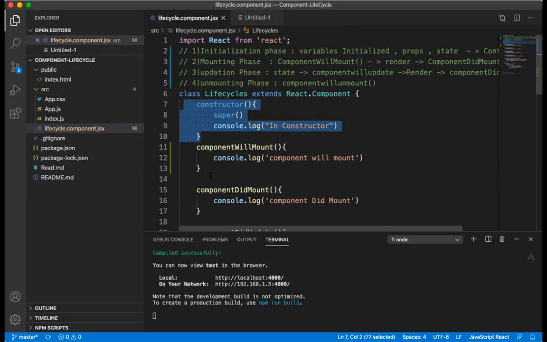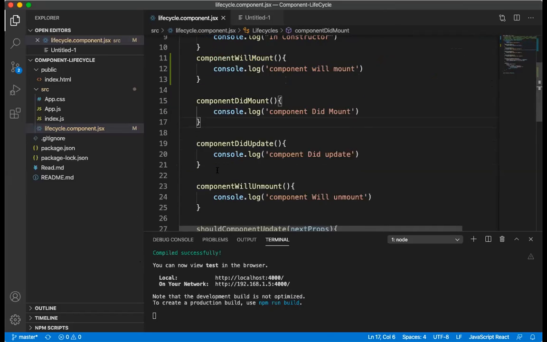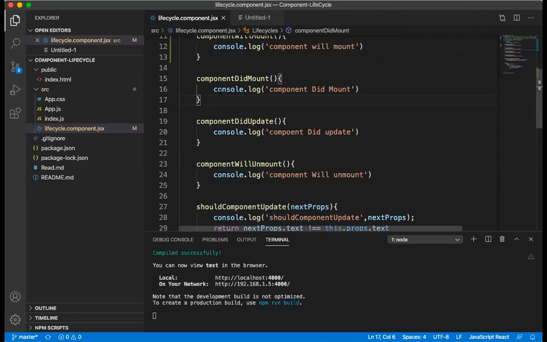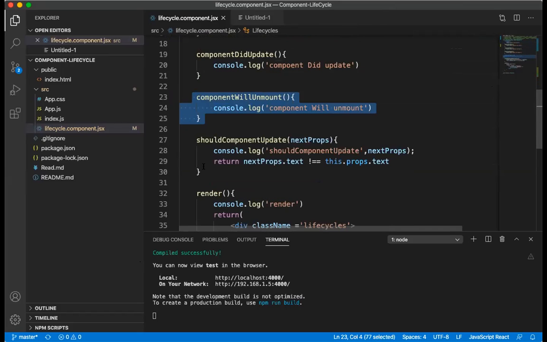After that, component will mount will be triggered. After that, component did mount will be triggered, then component did update, and finally component will unmount. So these are the general phases of the component life cycle.